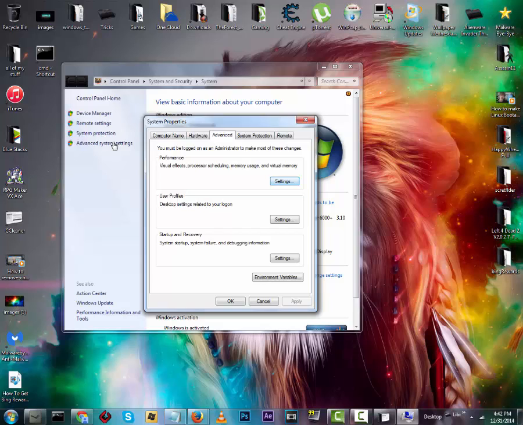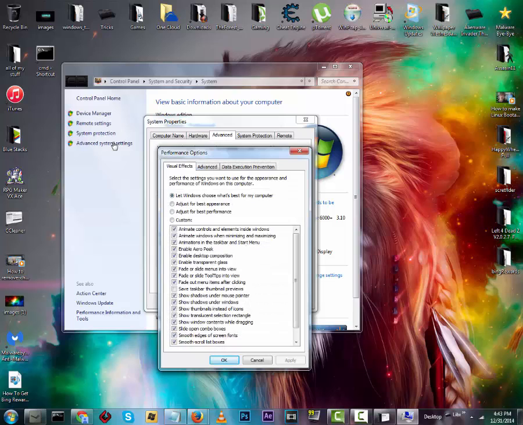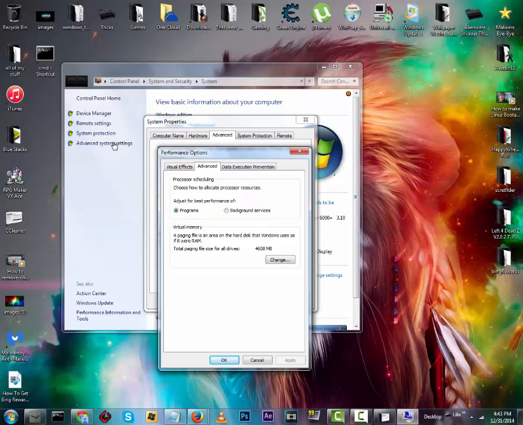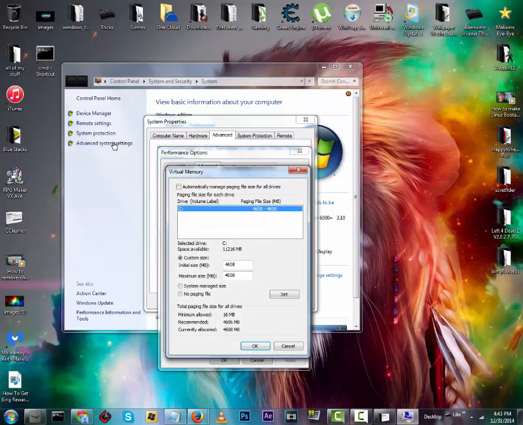Only worry about this for right now: performance, visual effects, processor scheduling, memory usage, and virtual memory. So go to settings, go to advanced up on the top, then down here to the virtual memory box, and click on change.